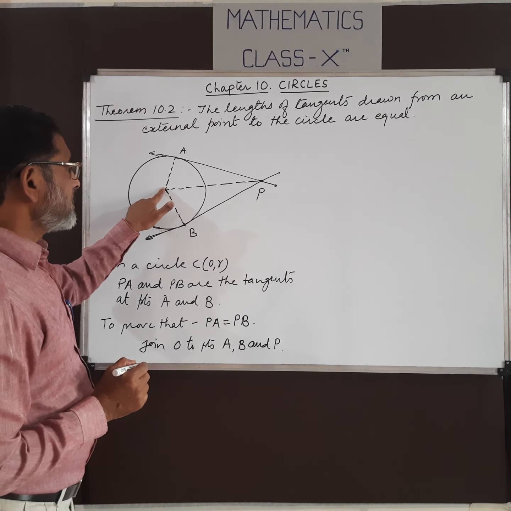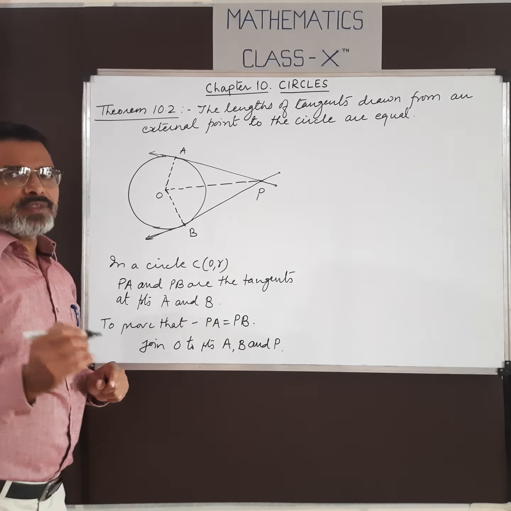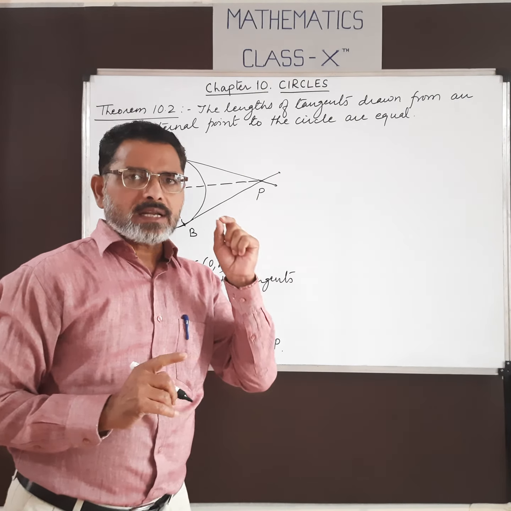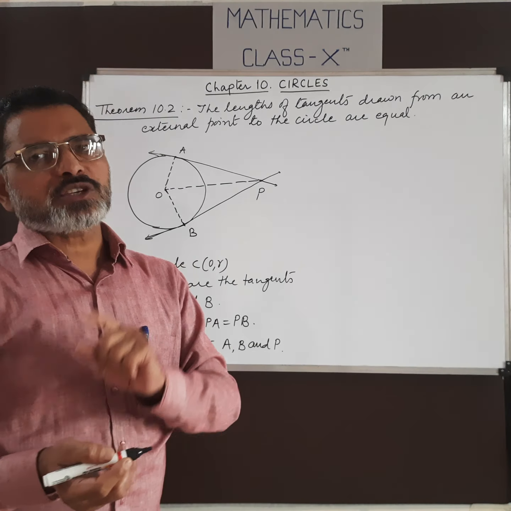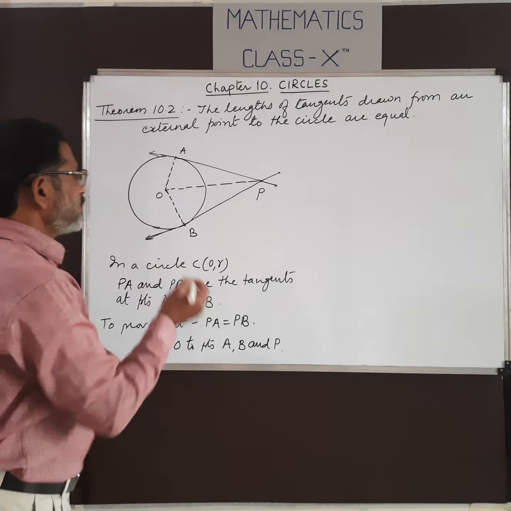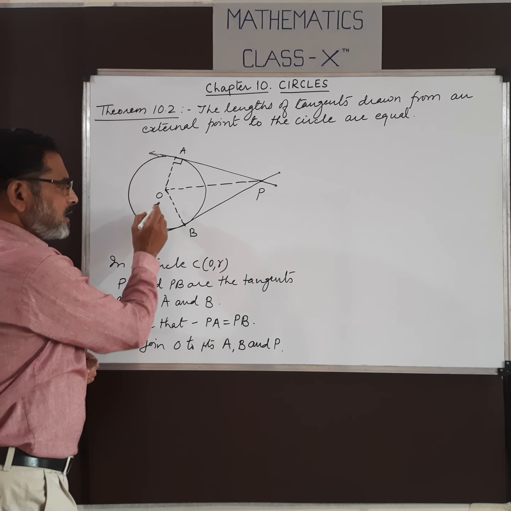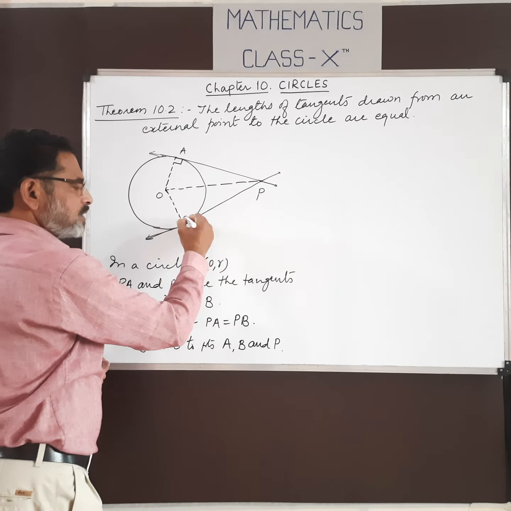Now when we join the center to the point of contact, then by theorem 10.1, which we have proved, the radius through the point of contact is perpendicular to the tangent. So here OA is the radius to the point of contact, so it will be perpendicular to the tangent. Similarly, for the second tangent, OB is perpendicular to PB.